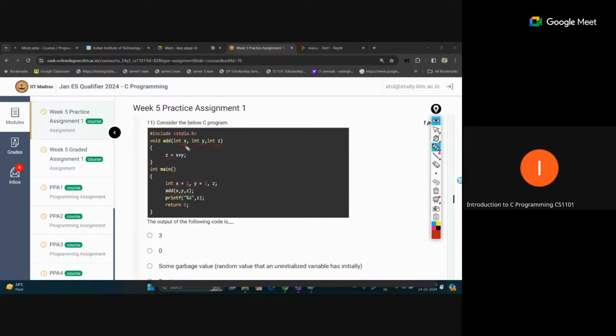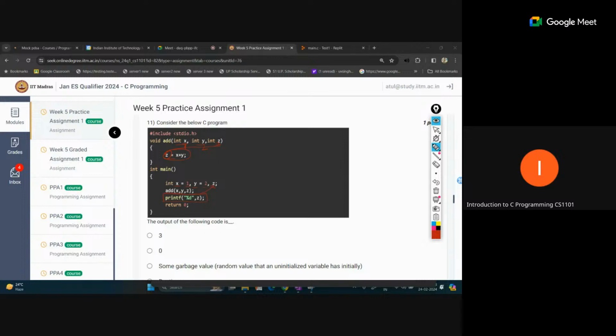So one value we are passing for x, two for y, and no value we are passing for z, we are simply passing the z variable. We are updating z equal to x plus y, but this update happens only to the variable of the add function, and we are not returning anything. Finally we are printing z. This z is pointing to the z declared inside the main function, and we have not initialized any value for this z when writing the code. This is just a declaration: int z.